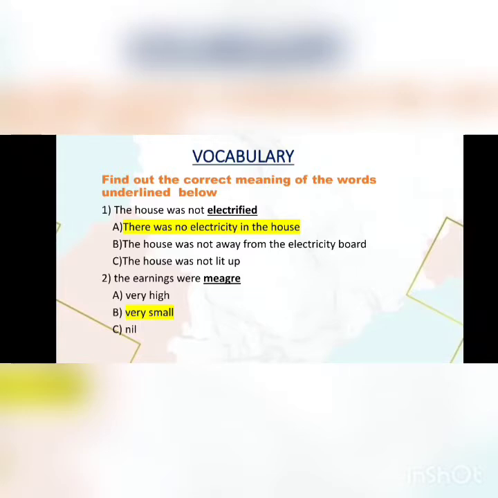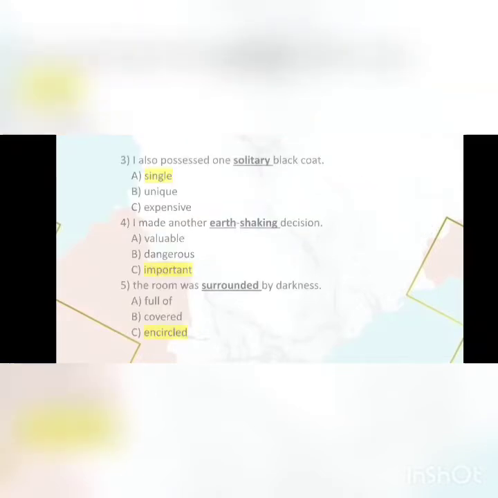The first option, there was no electricity in the house. The second, the house was not away from the electricity board. Third option is the house was not lit up. So not electrified means there was no electricity in the house. Then move to the second one. My earnings were meager. Options are very high, very small, nil. Meager means very small.